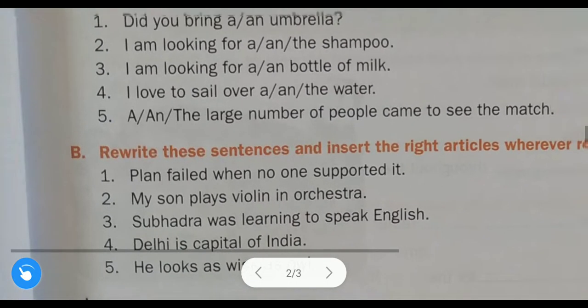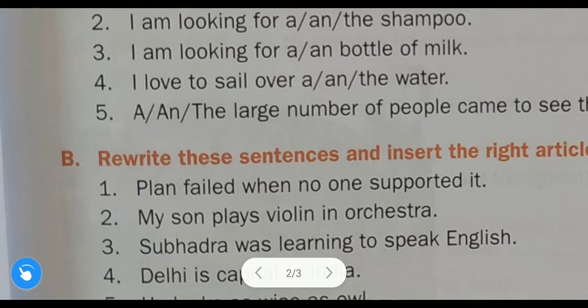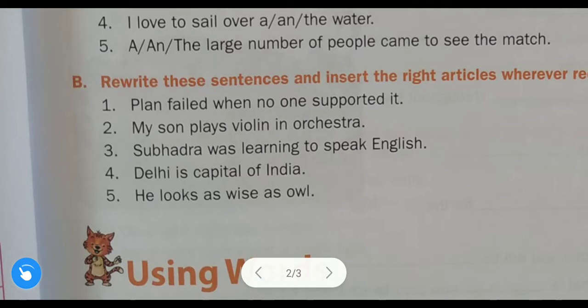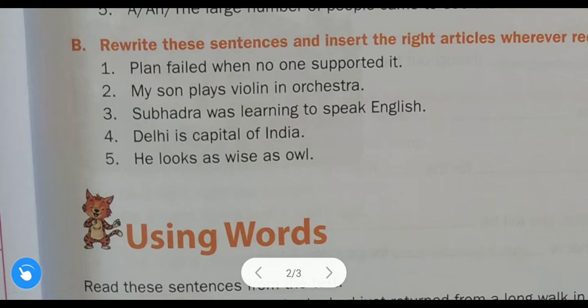Now next example: a, an, or the large number of people came to see the match. So what will come? "A" will come, because a large number of people, number of people are countable. That is why "a large number of people" will come. Now let us discuss this next exercise. Whatever answers I told you, if you don't know, please circle them. Here also you have to write down the answer immediately whenever I tell you.